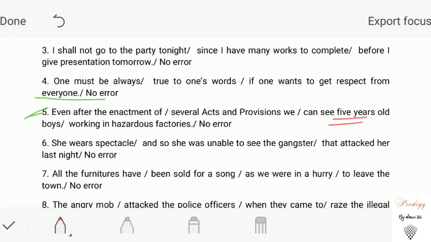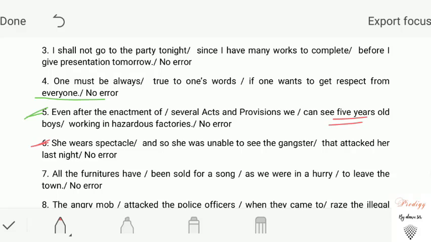So our right answer will be, we can see 5-year-old boys working in hazardous factories. We cannot write 5-years-old boys. Clear? Okay. Next question. She wears spectacles and so she was unable to see the gangster that attacked her last night.